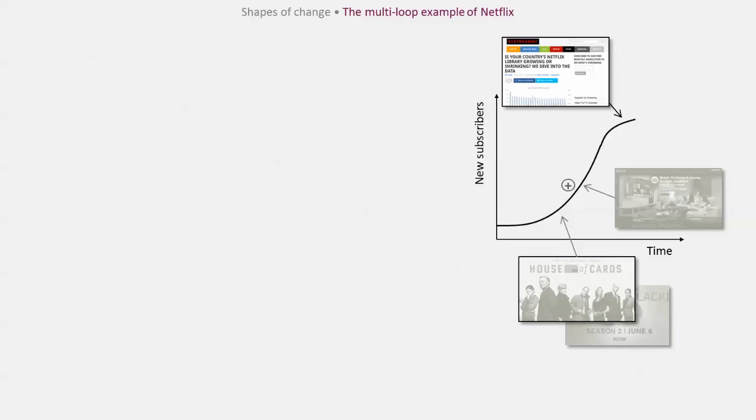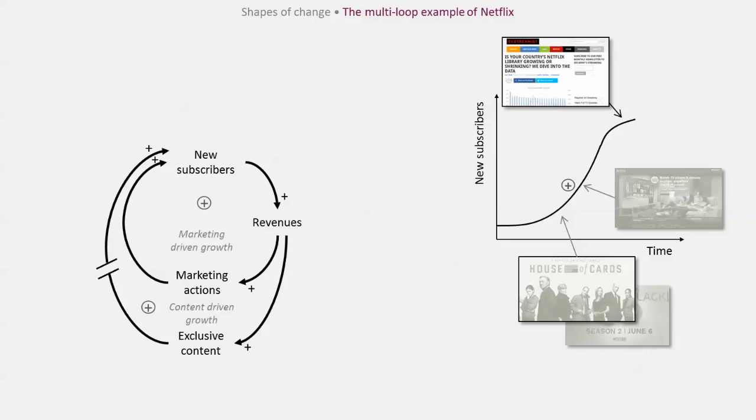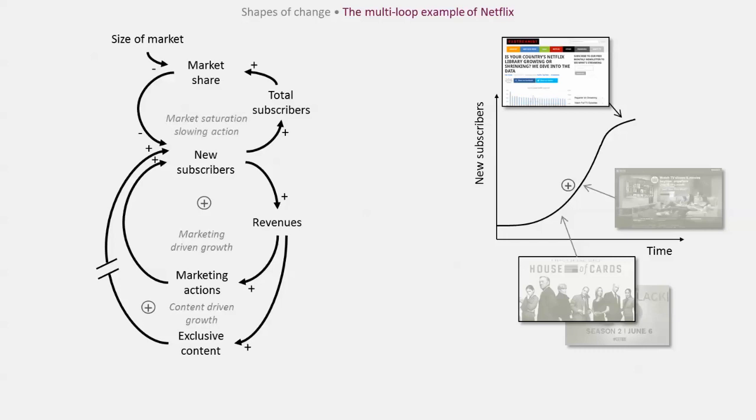What could explain the fall in recruitment of new subscribers? One explanation is that as the company recruits new subscribers and increases its subscriber base and market share, it becomes harder and harder to recruit new customers. The size of the market acts as a limit towards which the company's subscriber base tends. Here, the market size is the number of households in each overseas market that is interested in watching streamed content in English. This limiting goal-seeking behaviour is typical of a balancing loop that we can now add to our model.